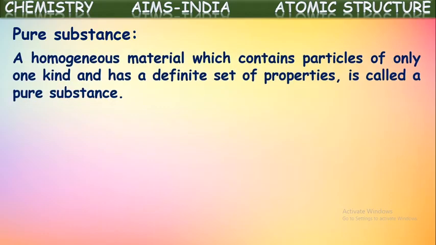A homogeneous material which contains particles of only one kind and has a definite set of properties is called a pure substance. Yes, the substance which contains only one kind of particles is called a pure substance, to say simply. Definitionally, a homogeneous material which contains particles of only one kind and has a definite set of properties is called a pure substance.